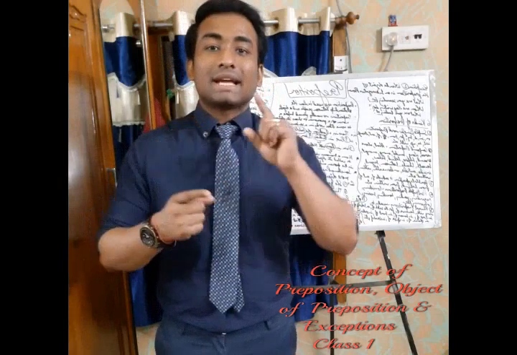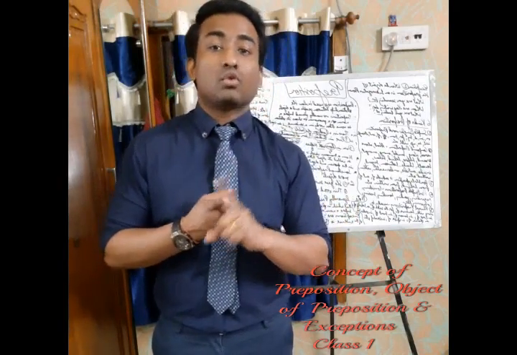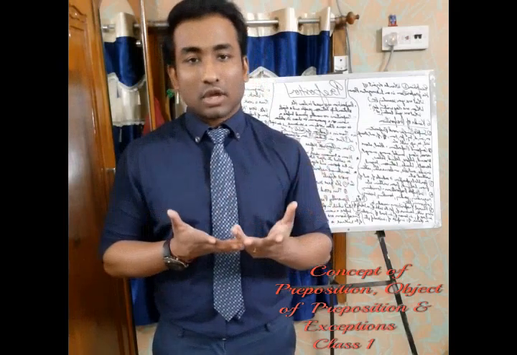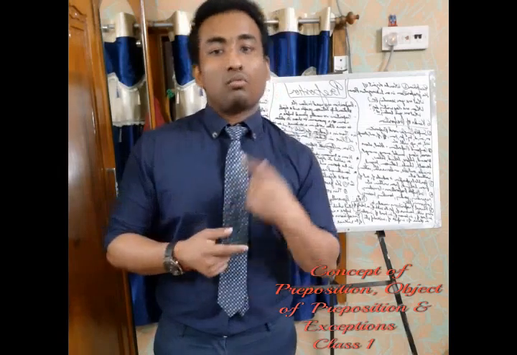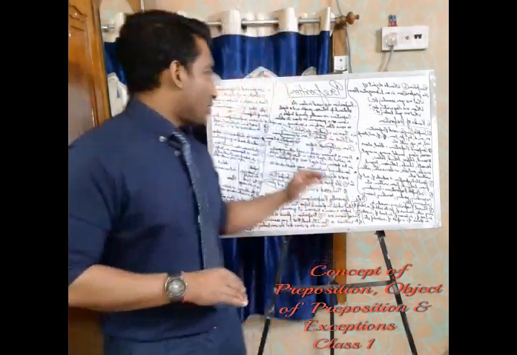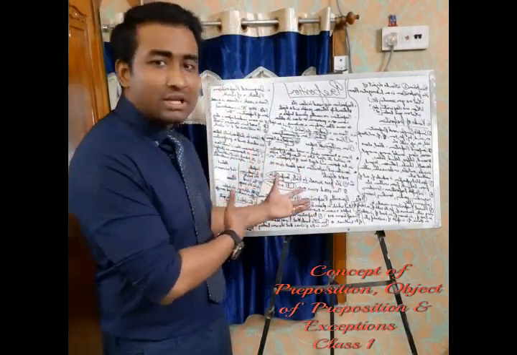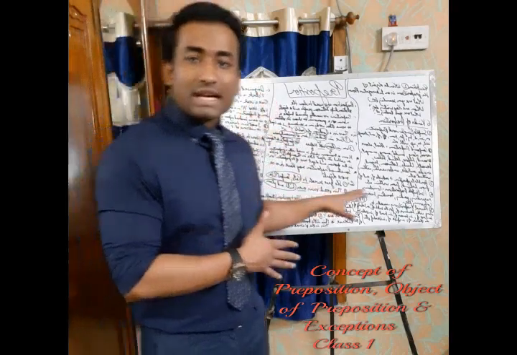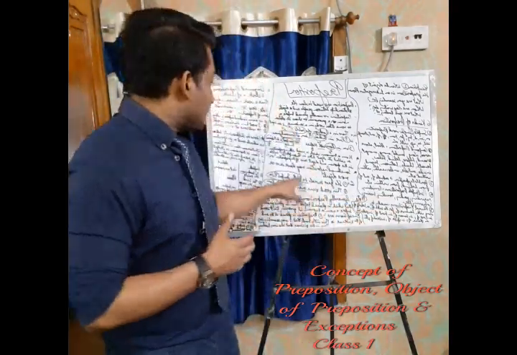Just remember one thing, that a sentence can also have one object, or more than one, two, or three objects as well. So a preposition can be used for one object and more than one object as well. For beginners, you can understand that, and obviously the people who know a little bit of grammar can easily understand this particular portion, that these objects are called the objects of the preposition that is used over here.